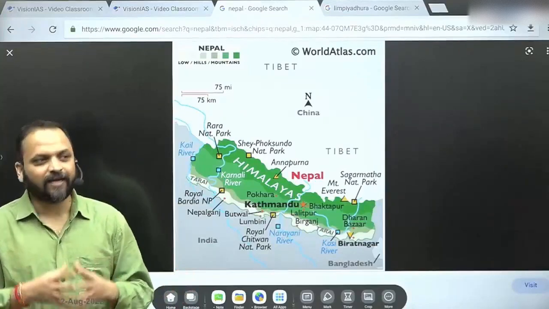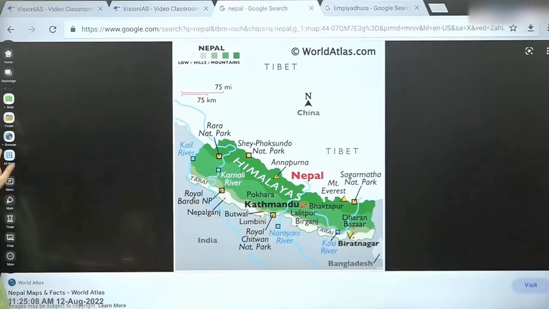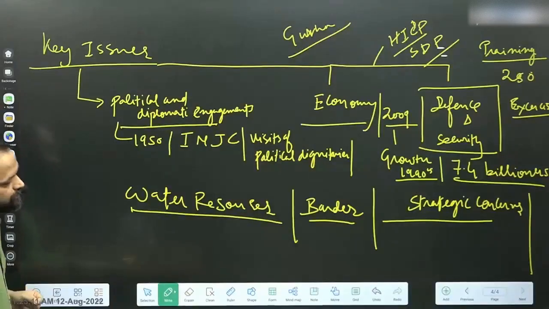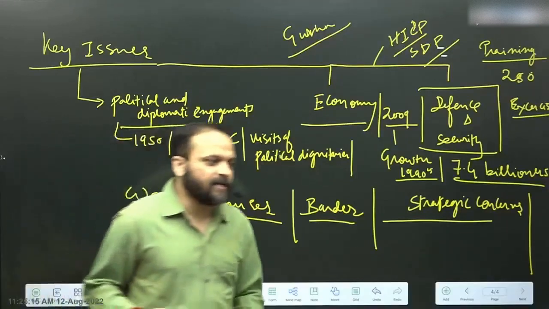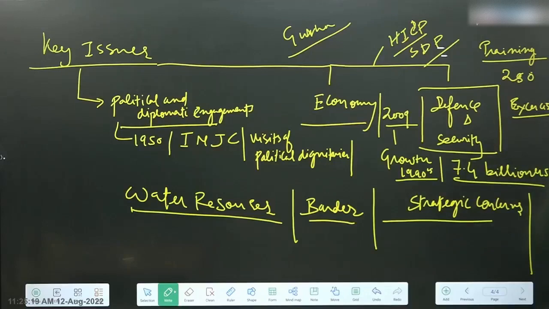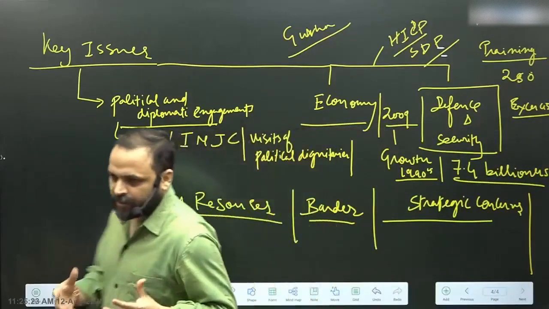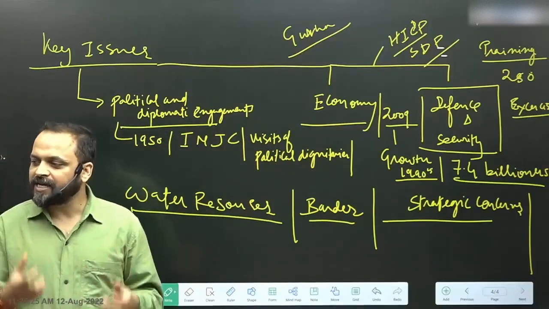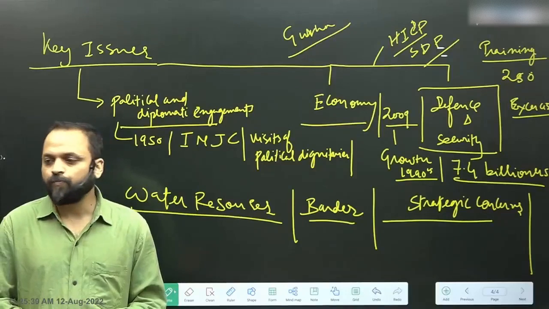I am just saying that you are aware of these things by simple association. So then when we look at the issue of water resources, we can start with a simple understanding that transboundary rivers are commonly shared resources between India and Nepal.